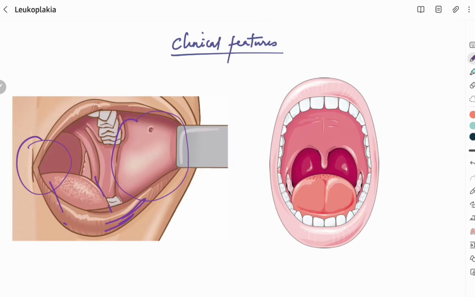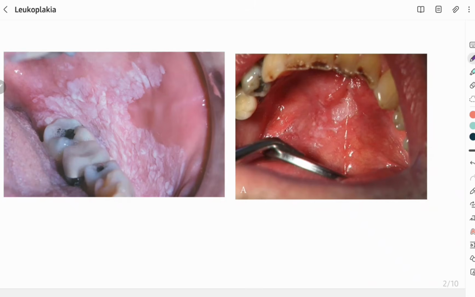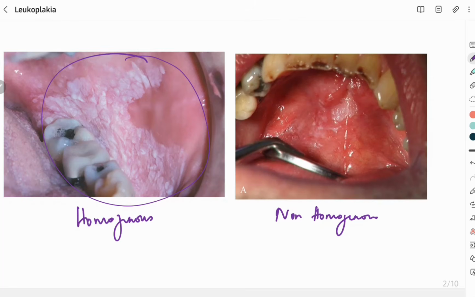malignant transformation. Coming to the clinical presentation of leukoplakia, there are two gross presentations. First, homogeneous, where we see uniform color and texture. Another is non-homogeneous, where we see a mixture of red component and also variation in texture such as nodular or fissured or papillary projections. The difference we have to know here is that the homogeneous pattern has a lower risk for malignant transformation, whereas the non-homogeneous pattern of leukoplakia has a higher risk for malignant transformation.